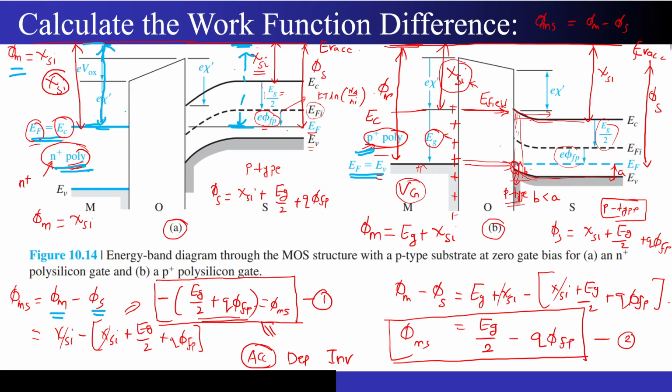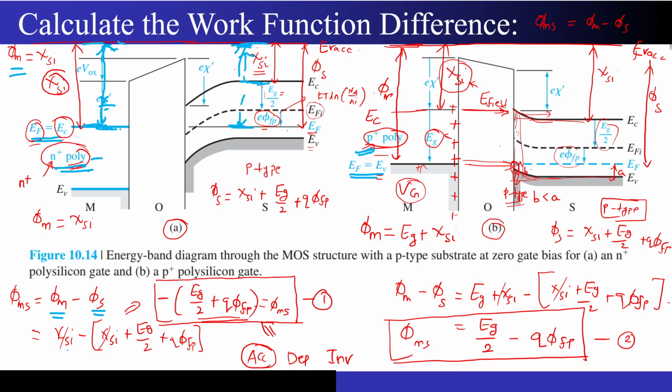This can also be defined through my electron affinity. Why electron affinity? The work function is the difference between vacuum level and Fermi level, but the electron affinity is the difference between my conduction band and the vacuum level. Similarly, you can see over here the difference between conduction band and the vacuum level is chi SI, that is the electron affinity of silicon.